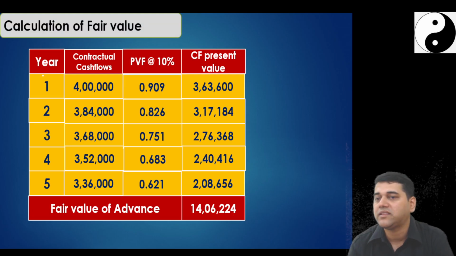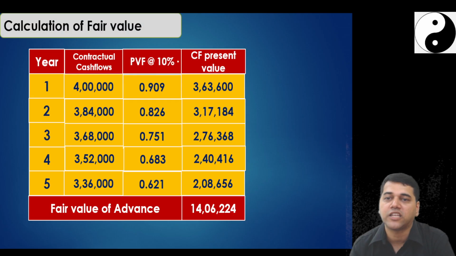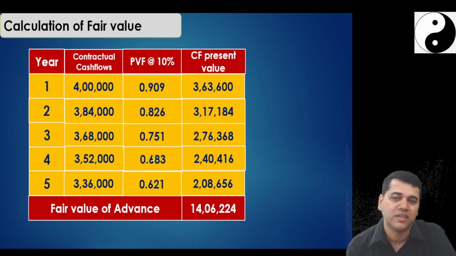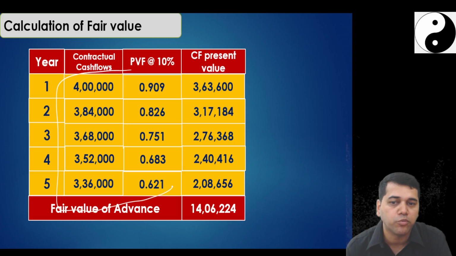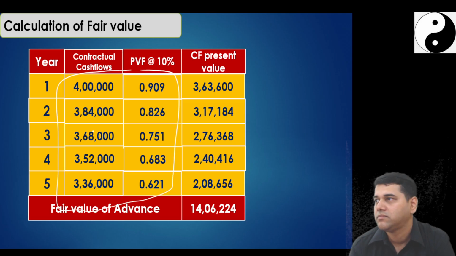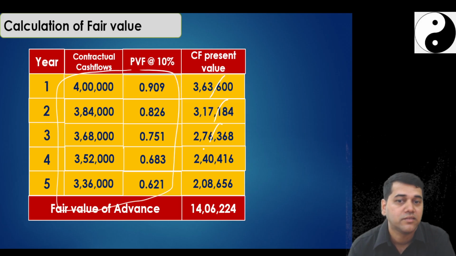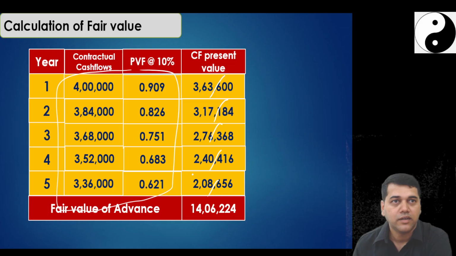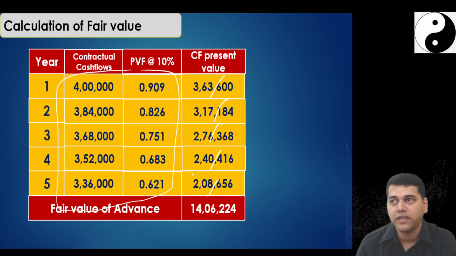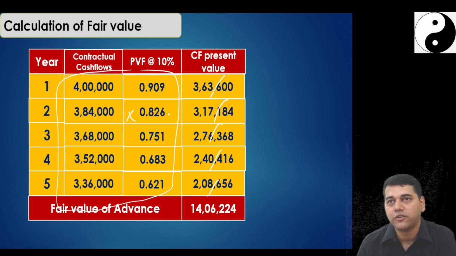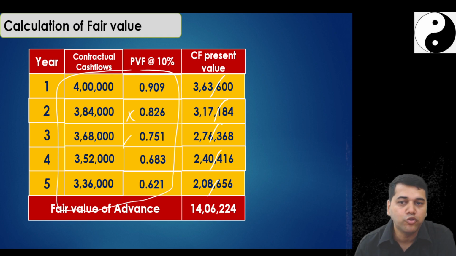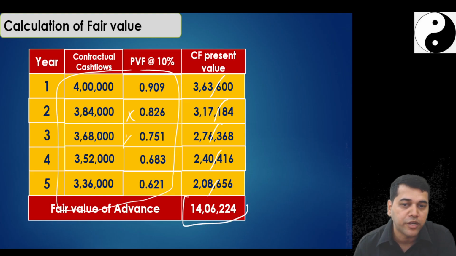Do a presentation like this. Write the heading year, contractual cash flow, present value factor. You plot this, because these two numbers anyhow you have to plot. Don't write this. Use your calculator. Take 4 lakh into 0.909 memory plus. 3,84,000 into 0.826 memory plus. Like this you do memory plus and call a memory recall.